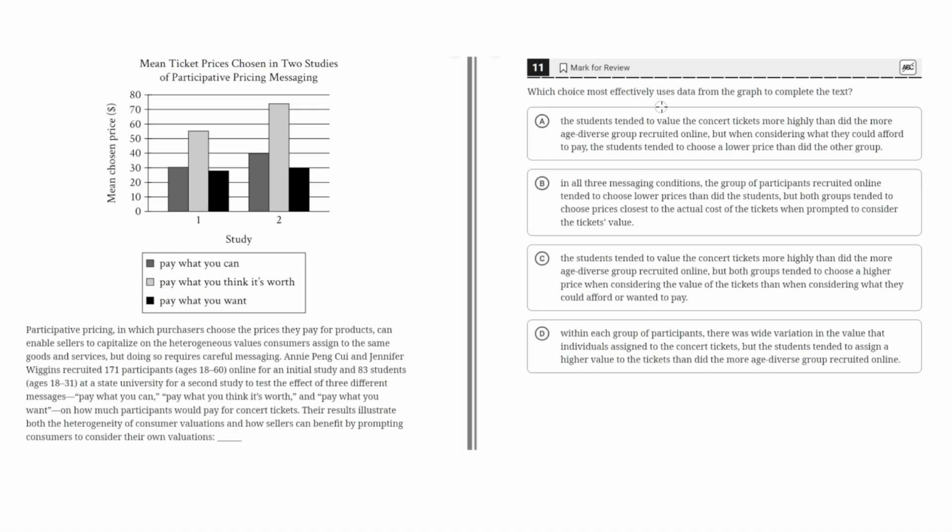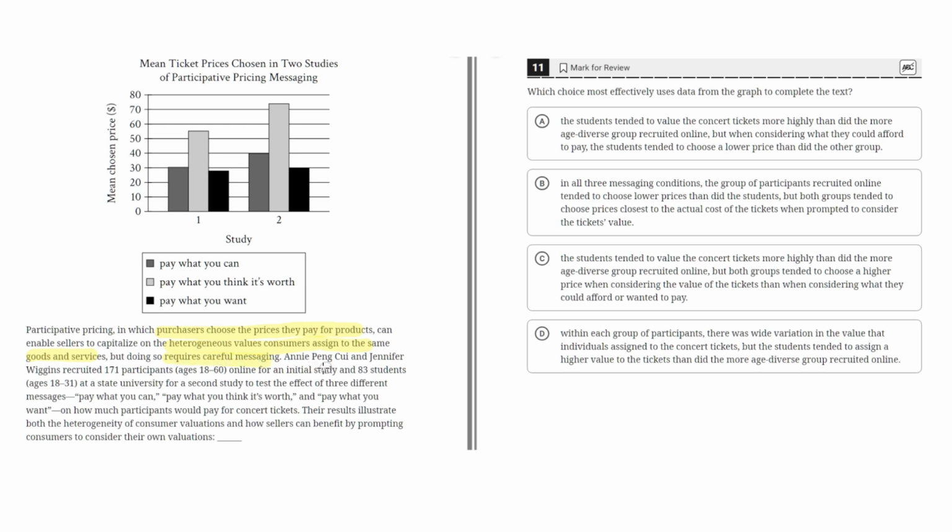Which choice most effectively uses data from the graph to complete the text? Participative pricing, in which the purchasers choose the prices they pay for products, can enable sellers to capitalize on the heterogeneous values consumers assign to the same goods and services, but doing so requires careful messaging.